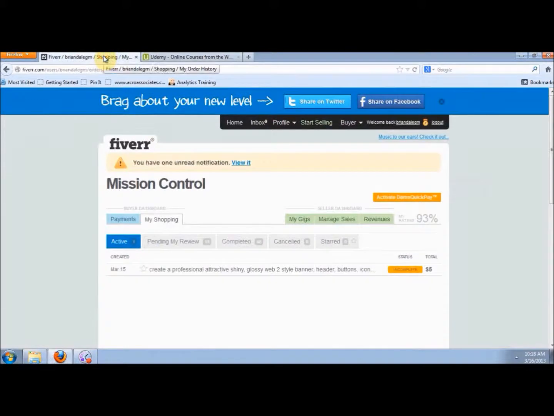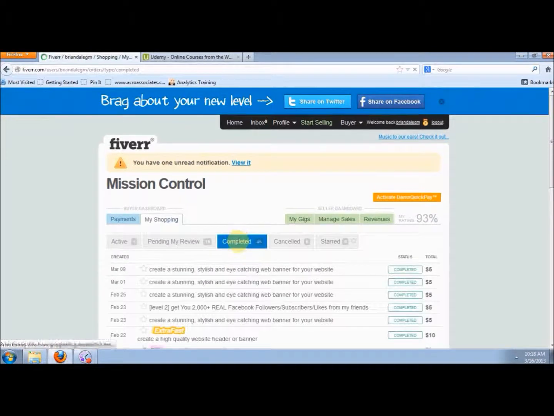And we did that to point out that there are really legitimate sellers here on Fiverr that do great work, and they will do great work for $5. Now, you're going to have to sift through a lot of them, but once you get locked in on a person and they do a good job for you, you need to keep on with that relationship. So we're going to go here to complete it.